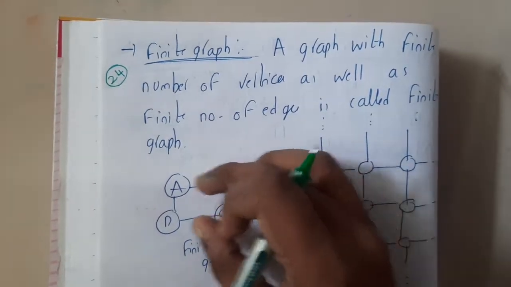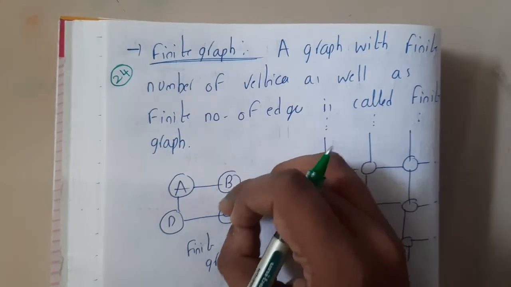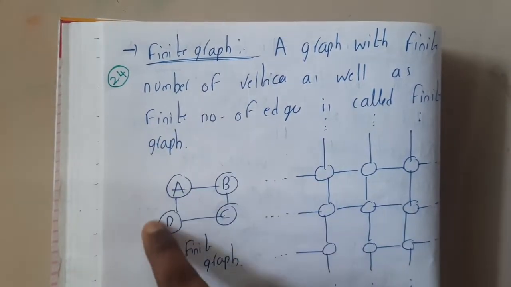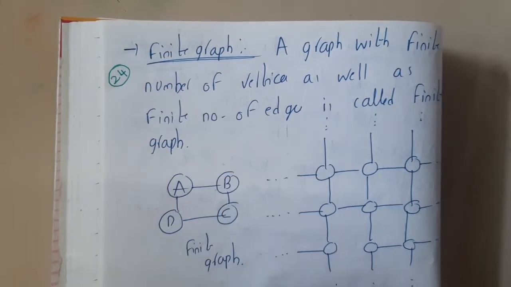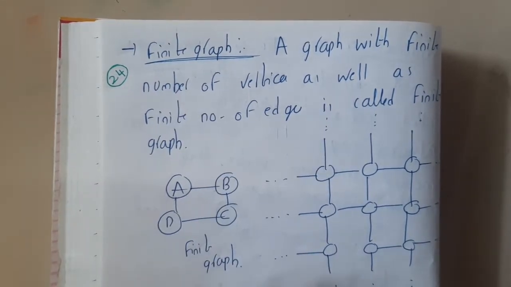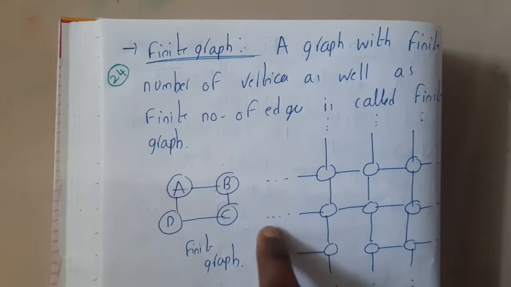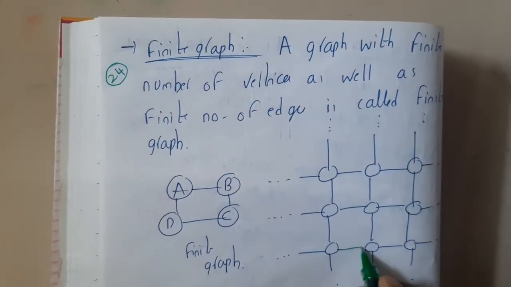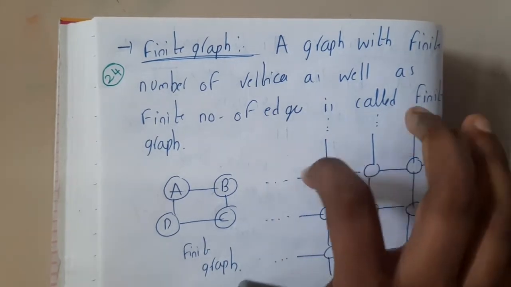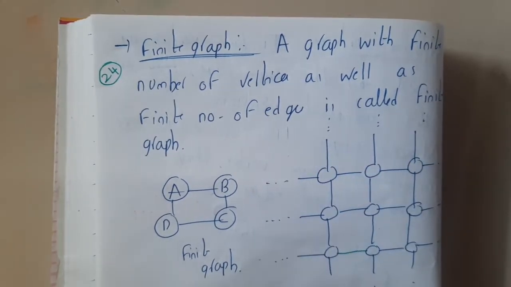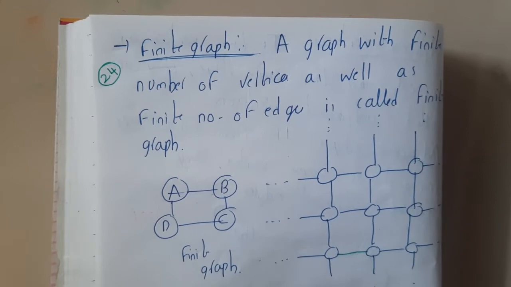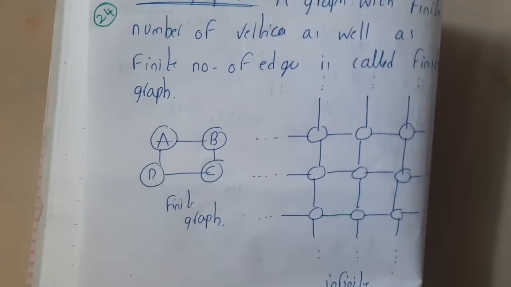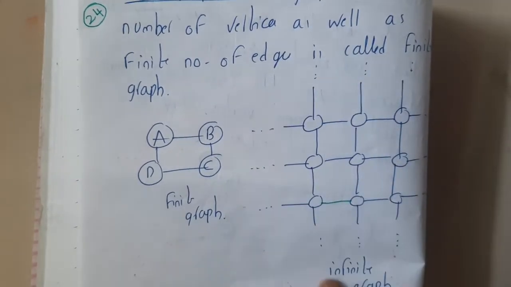If the number of vertices and the number of edges are finite. So in this diagram, there are 4 vertices, 4 edges. I am clearly saying it. Hence, it is a finite graph. When it comes to here, I cannot say that, because here we kept dots, so indirectly it is infinitely generating in that pattern. So at that time, can we say a constant number, that there are 9 vertices or more vertices? No, right? So that is the reason why it is called an infinite graph.